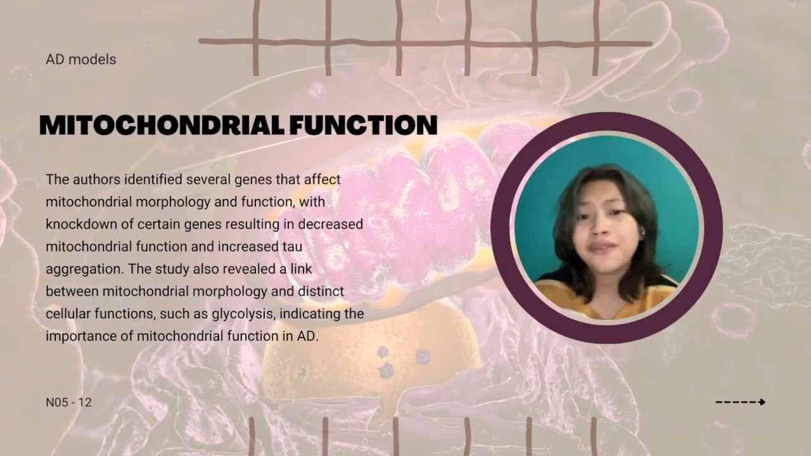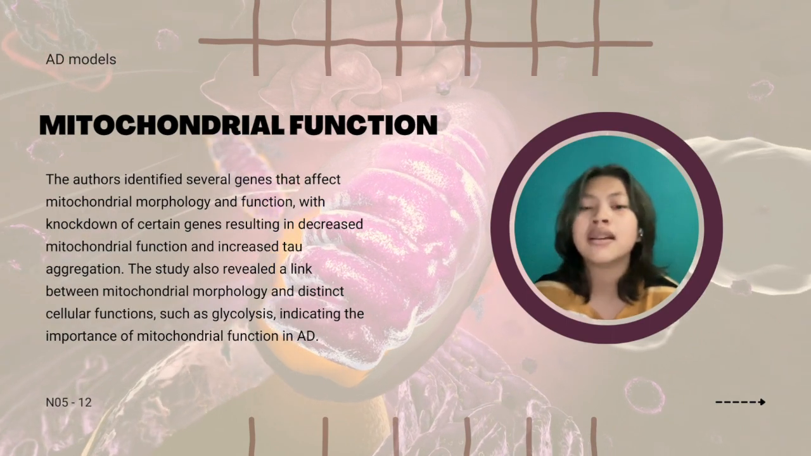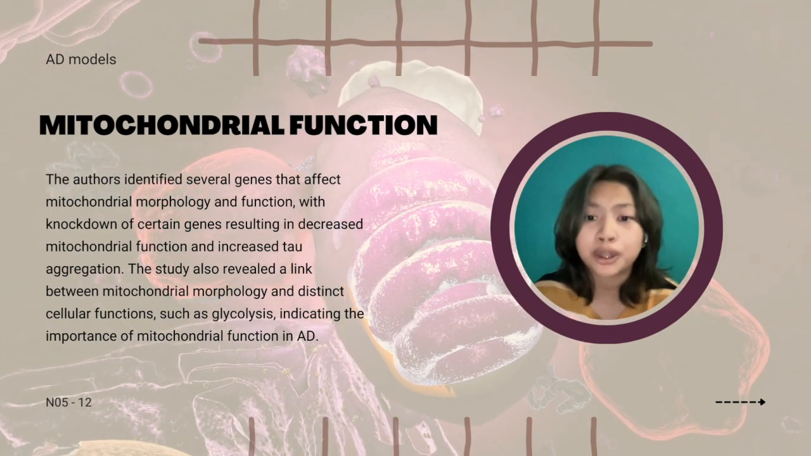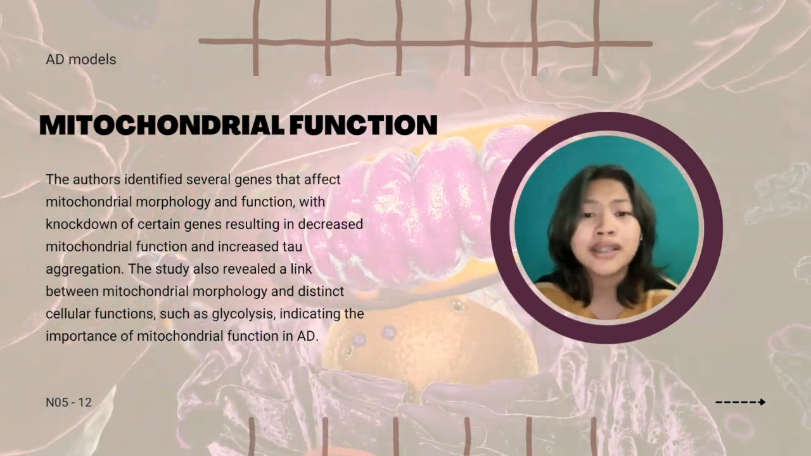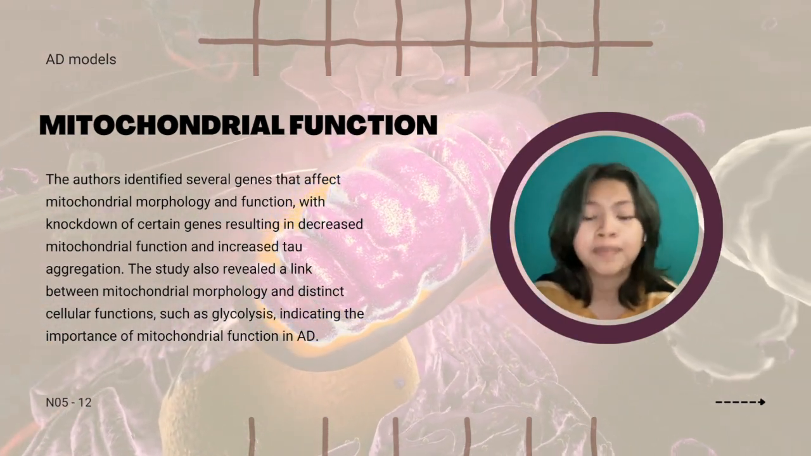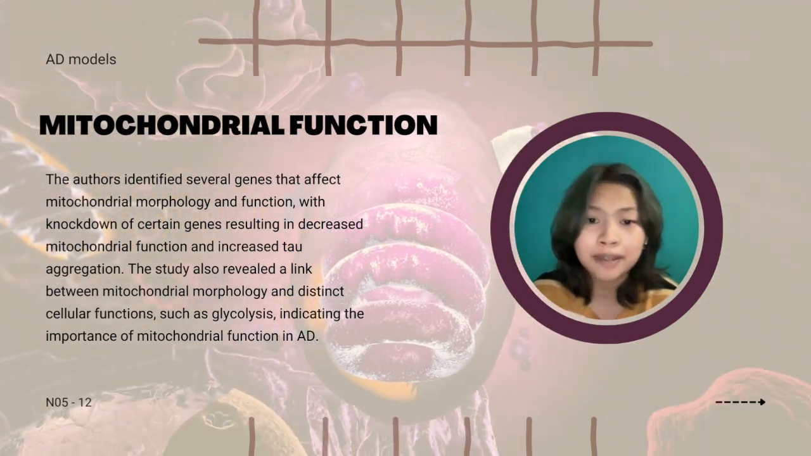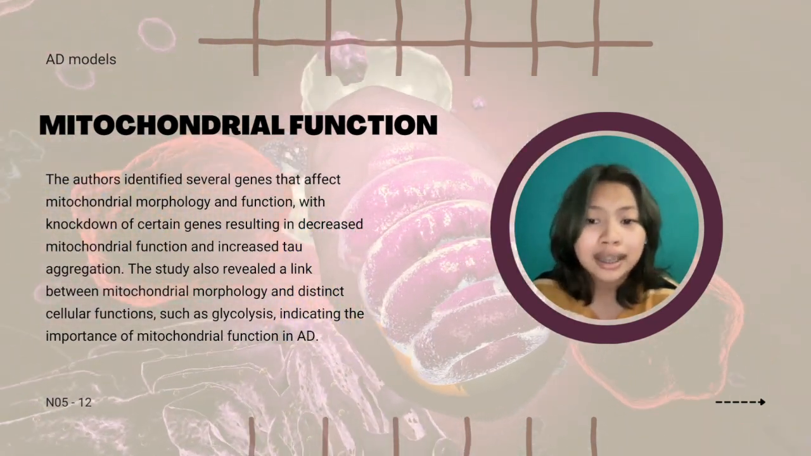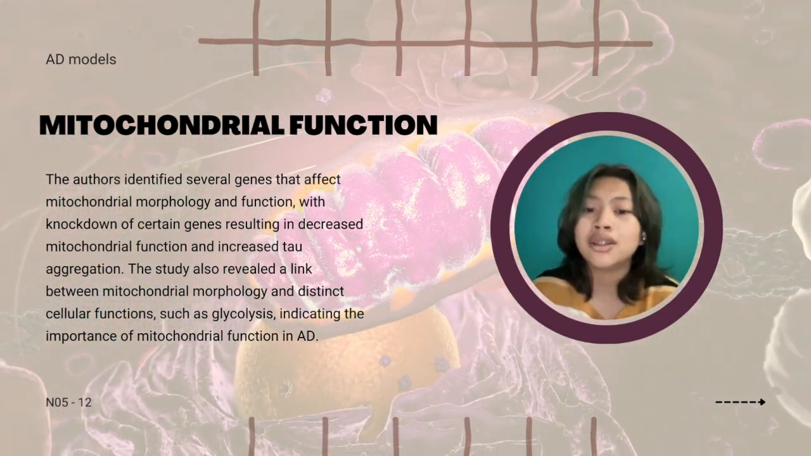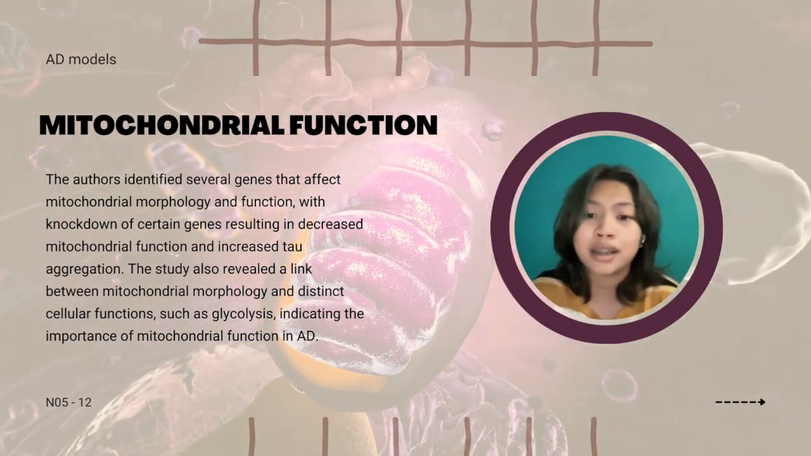Finally, the study investigated the influence of genes on mitochondrial function in AD models. The authors identified several genes that affect mitochondrial morphology and function, with knockdown of certain genes resulting in decreased mitochondrial function and increased tau aggregation. These findings suggest potential therapeutic targets for the treatment of AD. This study also revealed a link between mitochondrial morphology and distinct cellular functions, such as glycolysis, indicating the importance of mitochondrial function in Alzheimer's disease.